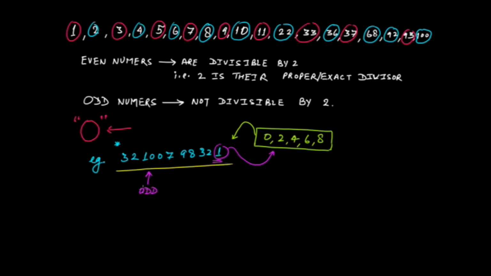So to check whether any number is an even number or an odd number, straight jump to the units place. Check whether at the unit place you have digits like 0, 2, 4, 6 or 8. If yes, then that number is an even number. If no, then that number would be an odd number.